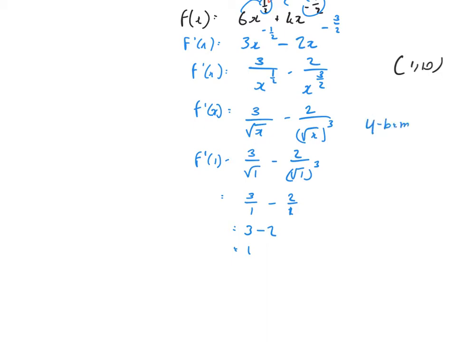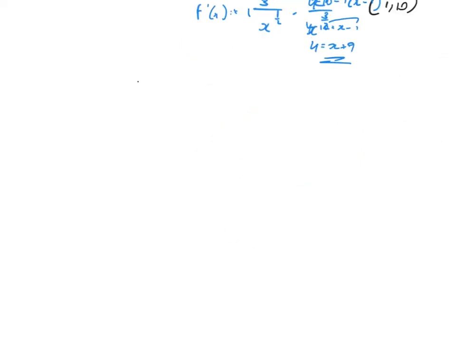I can now put it in y minus b equals m bracket x minus a. So it's going to be y minus 10 is equal to the gradient, which is 1, bracket x minus 1. y minus 10 equals x minus 1. Bring that over, change its sign, and that's y equals x plus 9.